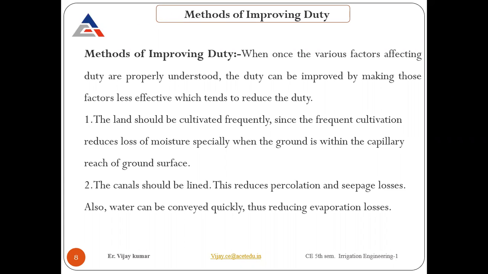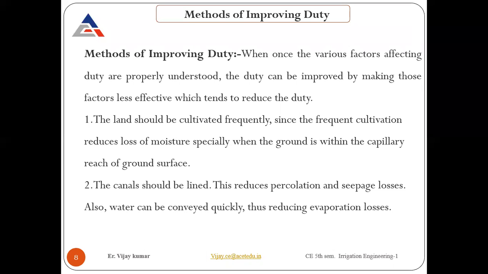Whatever points we have seen that affect the duty, if we improve these things, obviously the duty will automatically improve. So once the various factors affecting duty are properly understood, the duty can be improved by making those factors less effective, which tends to reduce the duty. Whatever measures you are taking, if you reduce them, ultimately your duty will increase.